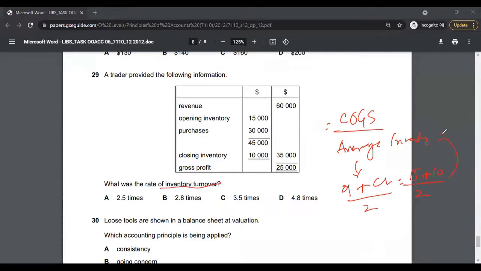This will give you the average inventory, and then divide the cost of goods sold, which is 35,000, by the average inventory. You do the calculation by yourself to practice. When you do this, it's better for yourself. Trust me on this. And then if you do the maths correctly, the answer to multiple choice 29 is going to be option B, 2.8 times.